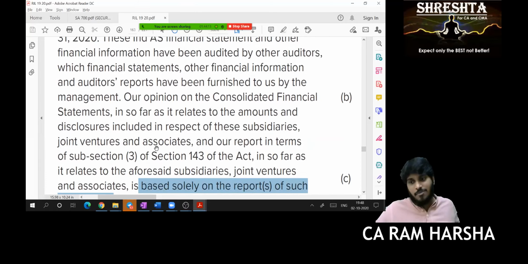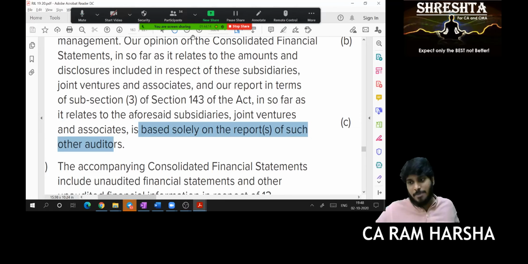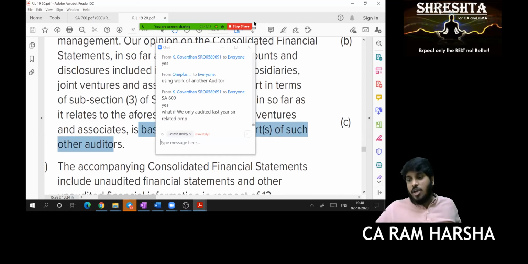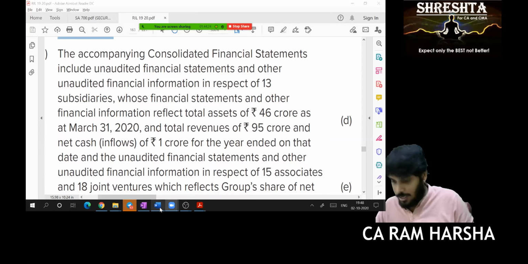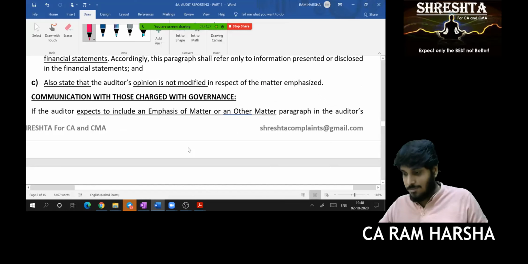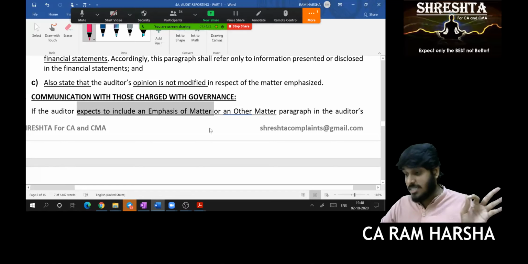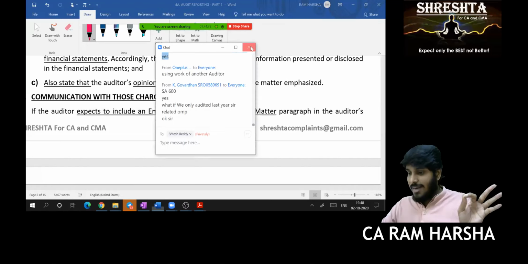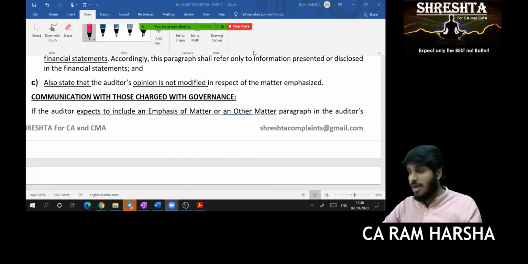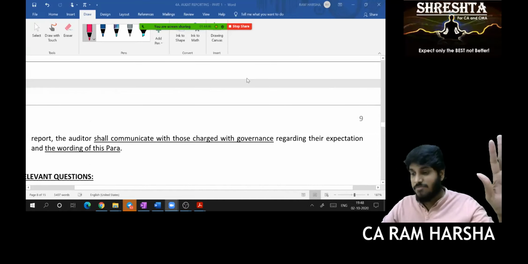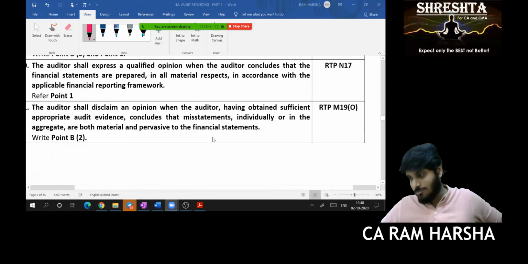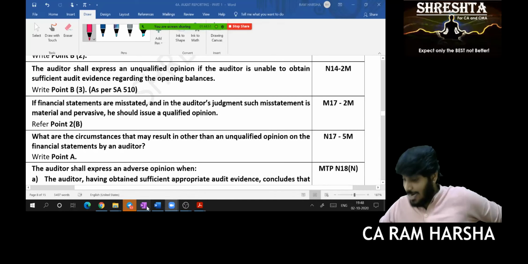So that is one reason why the other matter paragraph is used. Okay, sir. If we only audited last year, then the other matter paragraph is not required. Now one more requirement as per SA 706: whenever you want to include an emphasis of matter or other matter paragraph, first tell management that you want to use it. Inform them first, then use it. Clear? Yes, sir. That's emphasis of matter and other matter para.